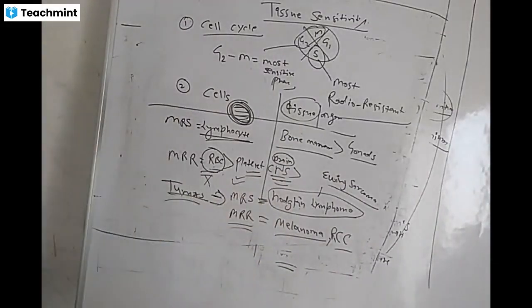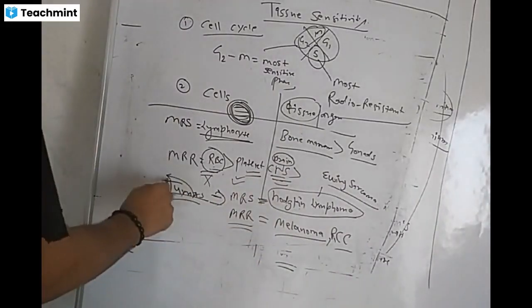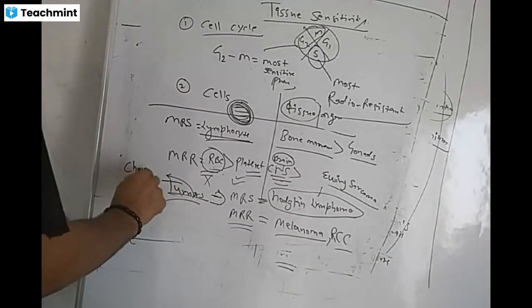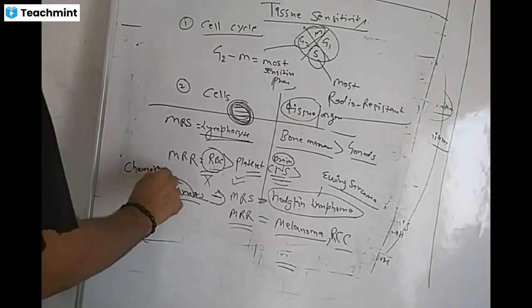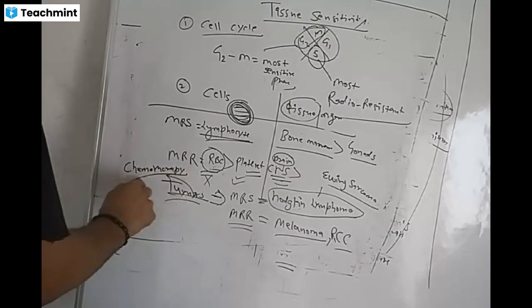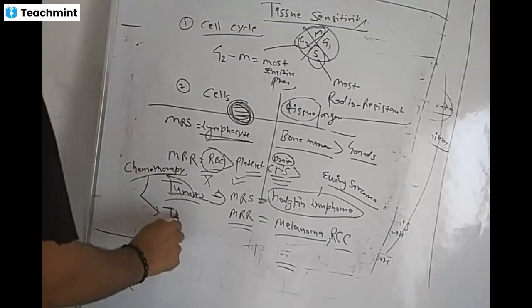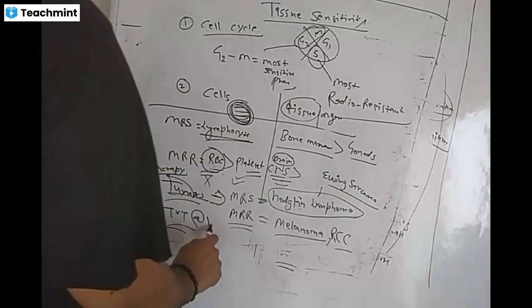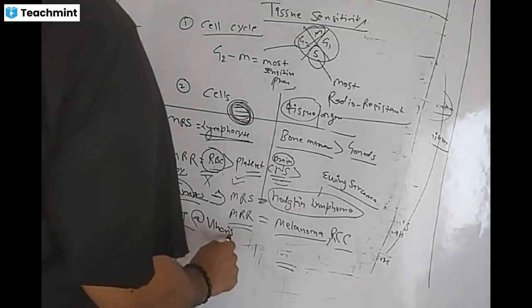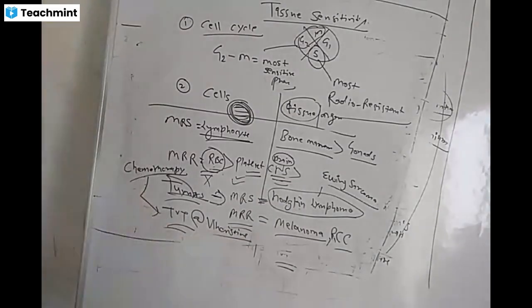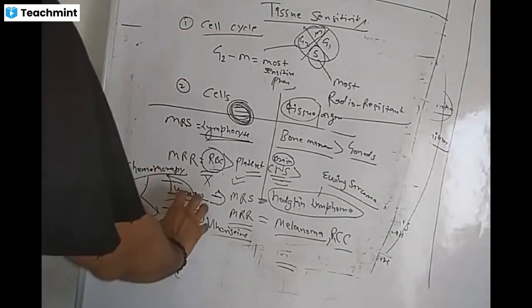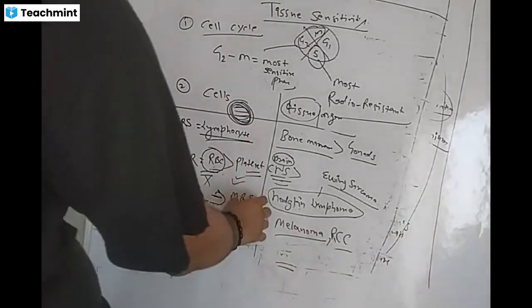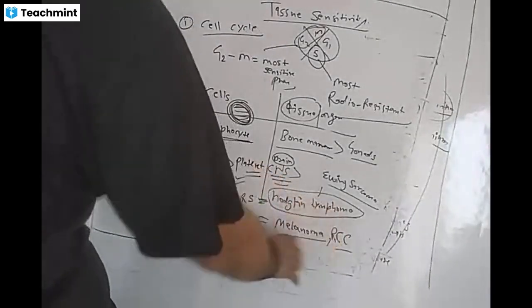With these tumors, if you remember, there is one tumor which responds to chemotherapy very well. That is your canine TVT. We give vincristine. So there are some tumors that respond well to chemotherapy, some tumors respond to radiotherapy and some are resistant.